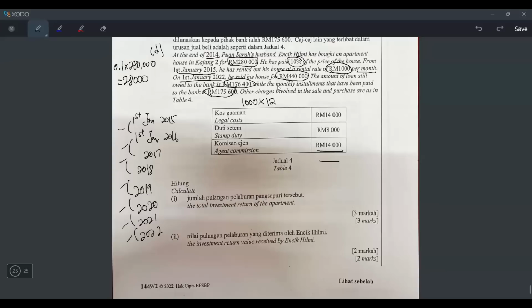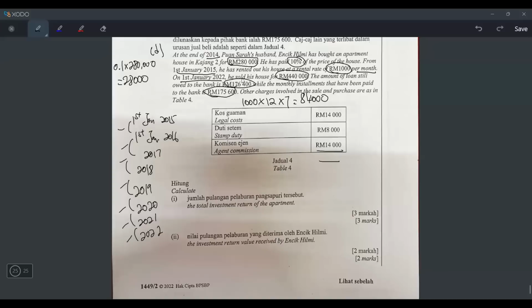7 years have passed. It means after 7 years, how much rent income did he get? It will be 1,000 times 12 times 7, because he got 1,000 ringgit every month, right? So you times 12 to know how much he gets for 1 year. And since he rented for 7 years, that's why it's like this. Let's press 12 times 7, 84, times 1,000, so it's 84000. But this 84000 is an income, it's duit yang masuk.